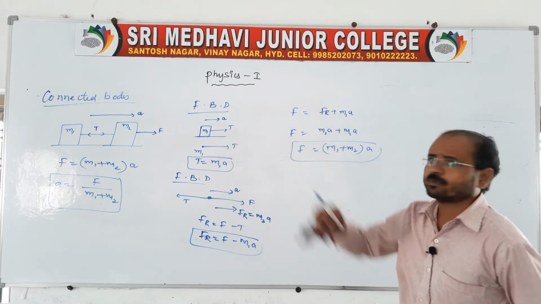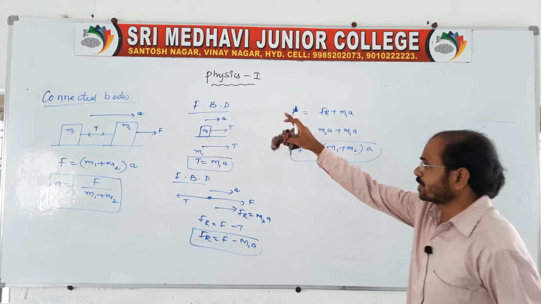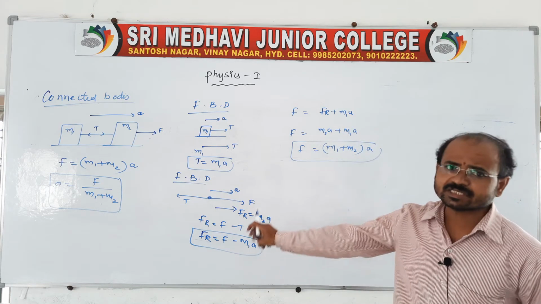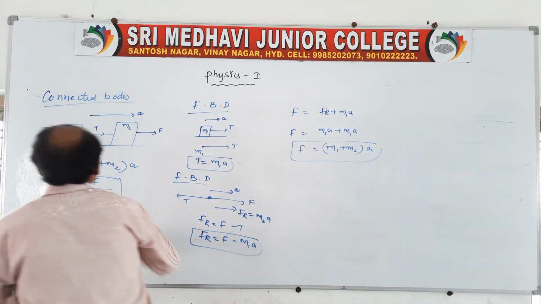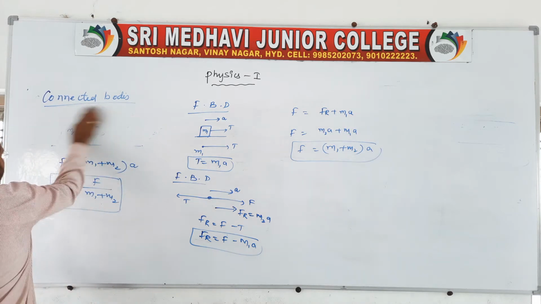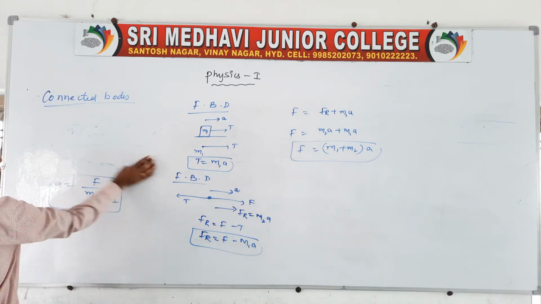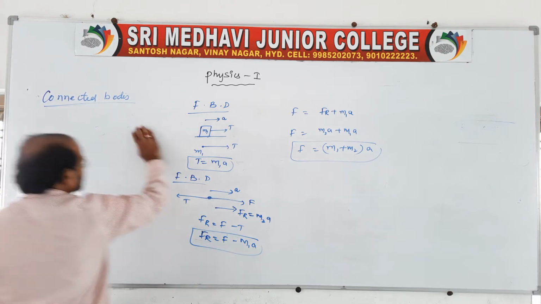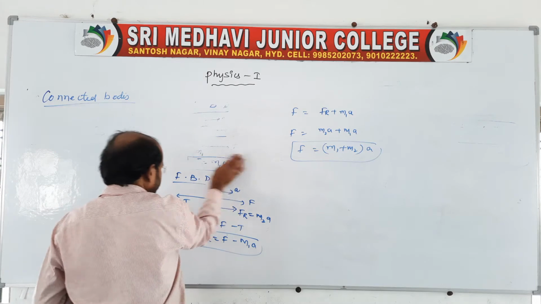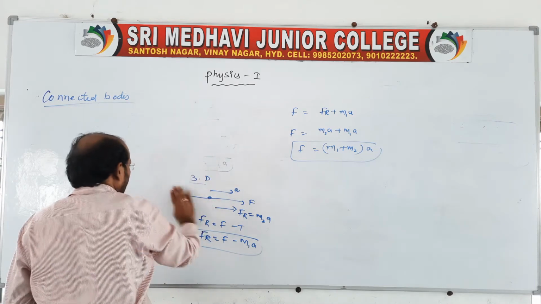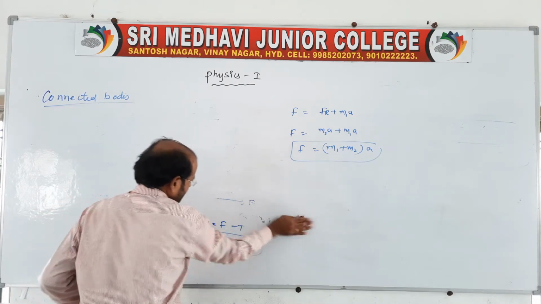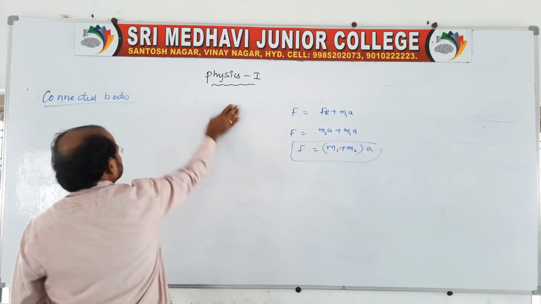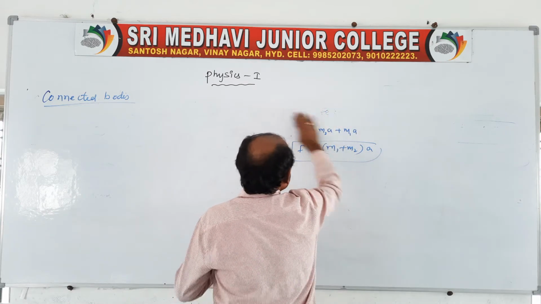First of all, we should draw a free body diagram. After the free body diagram, we should write the expressions like this. Then you get the expressions like this. So, I will tell you another connected body, where 3 bodies are connected: M1, M2, M3. Connected by a thread, and here we have to find the same expressions, because on this basis we have other concepts also. If you go through this, the further classes are very easy.